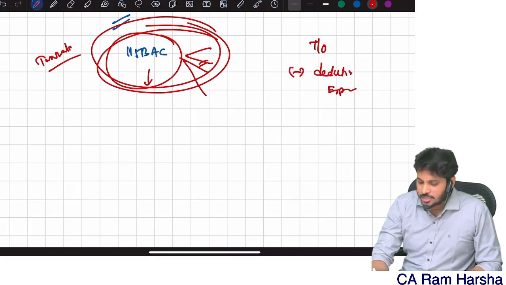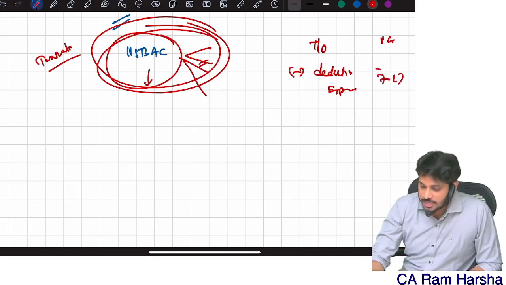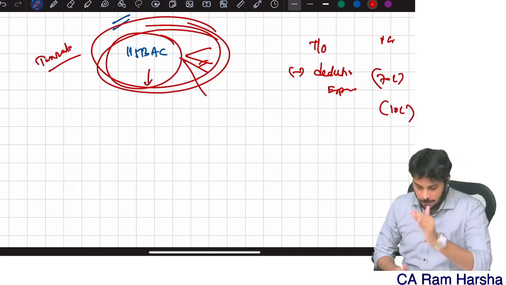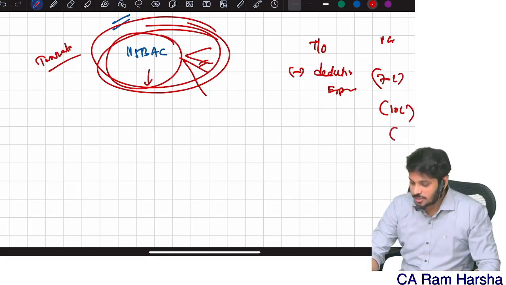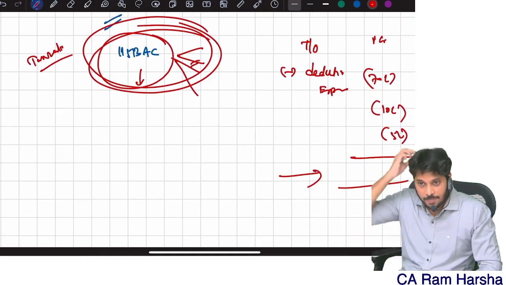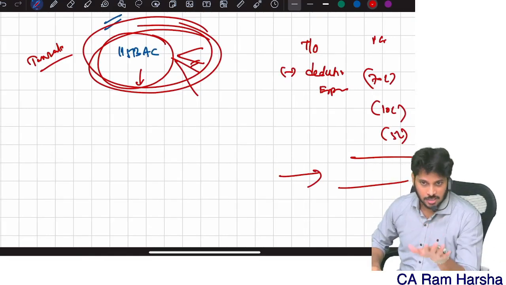What deductions? Expenses. Sir, I sold goods for 1 crore. My expenses: 70 lakhs is the goods value, 10 lakhs I paid as salary to my employees. I'm running a business. 1 crore is the sale value, minus 70 lakhs purchase cost, 10 lakhs salary cost, 5 lakhs other administrative. The balance whatever is there, only that is treated as income.